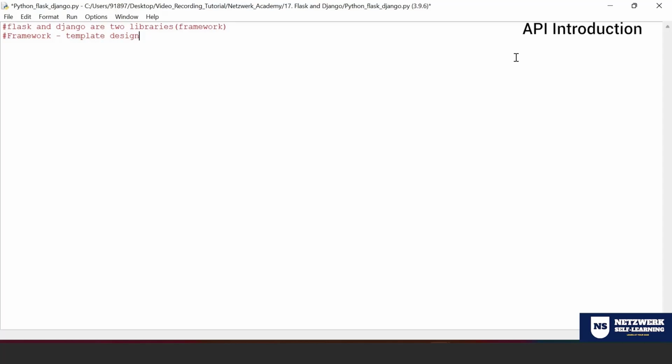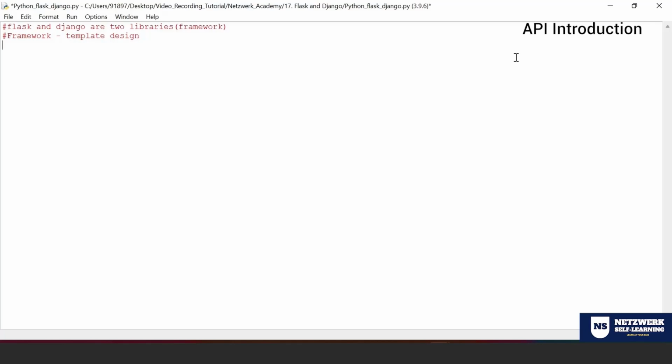Because I have a template, the only thing I'm going to do with the template is go and customize it as per your wish. I repeat, go and customize as per your wish. That's what template design is all about. That means you will have some code ready-made, and the only thing is to configure it in such a way that you want to use it. So both Flask and Django come under that principle of template designing.